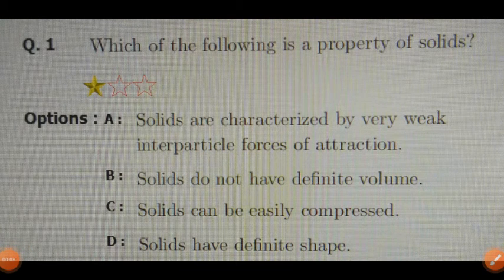Today we have to see about the solid state topic MCQ questions. First question is which of the following is the property of solids?